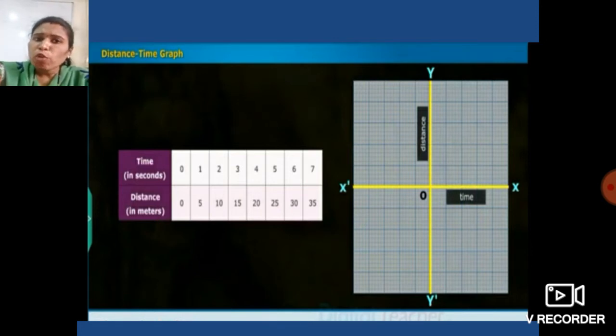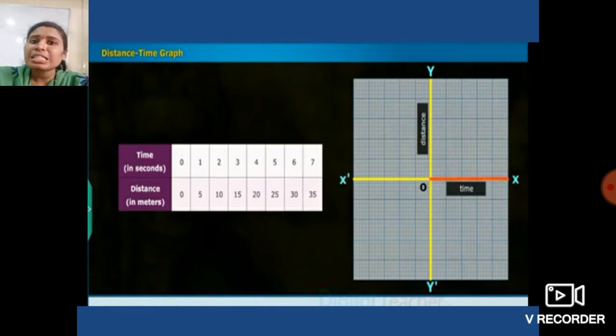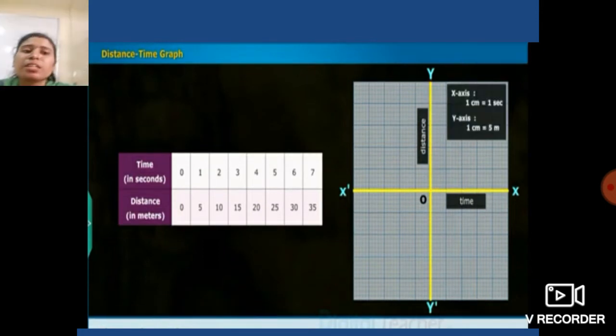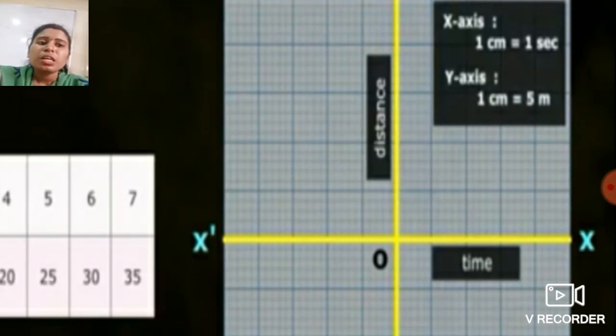So students, for the motion of the car, the scale on the x-axis should be 1 centimeter is equal to 1 second. On the x-axis we take time, on the y-axis we take distance.